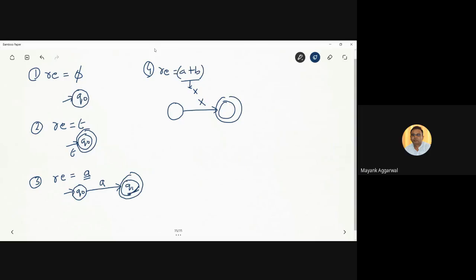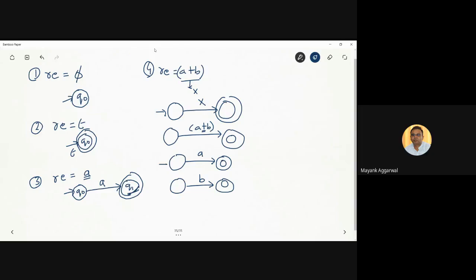Now, slowly, we start breaking this X. What is this X basically? This X is basically A plus B. This A plus B gives us a picture that the plus represents a parallel path. A is one automata and B is another automata, and these two automatas are joined together on a parallel path. So we say this is one automata which accepts A, and this is another automata which accepts B.